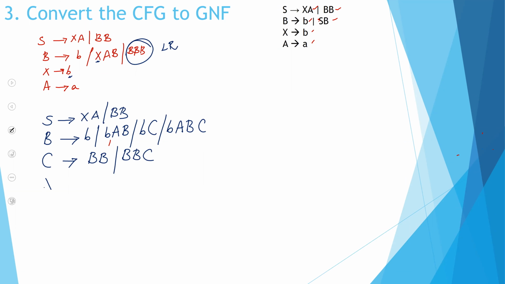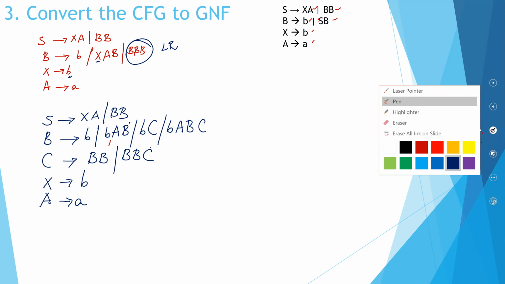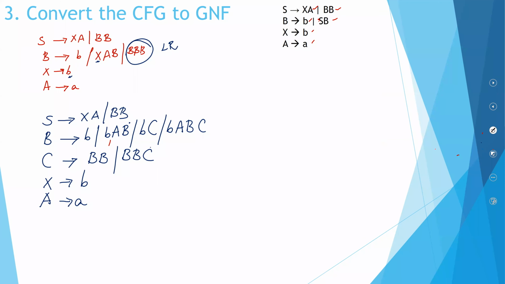And then my remaining stuff. X is B, A is A. Check for left recursion. You have a recursion over here, but it is right recursion. You need not bother. You even have a recursion over here. That is also a right recursion. You need not bother. We start seeing from our first variable, first production rule. Doesn't satisfy, doesn't satisfy. This also doesn't, this also doesn't.